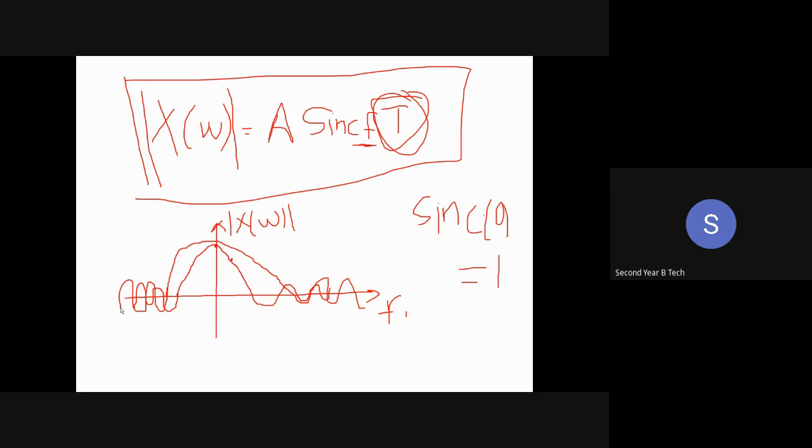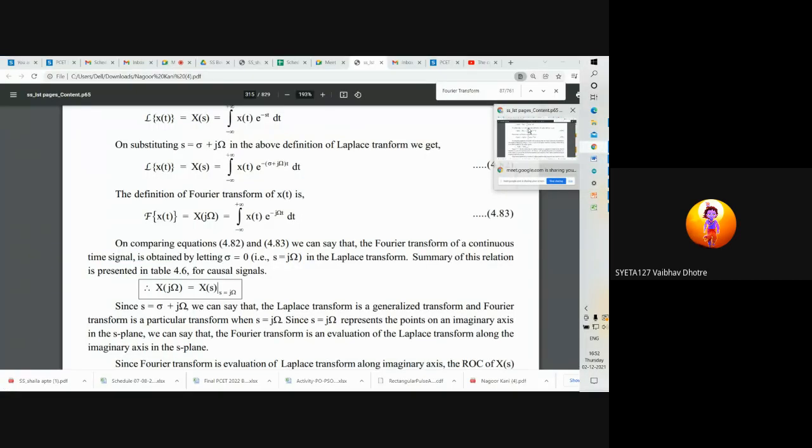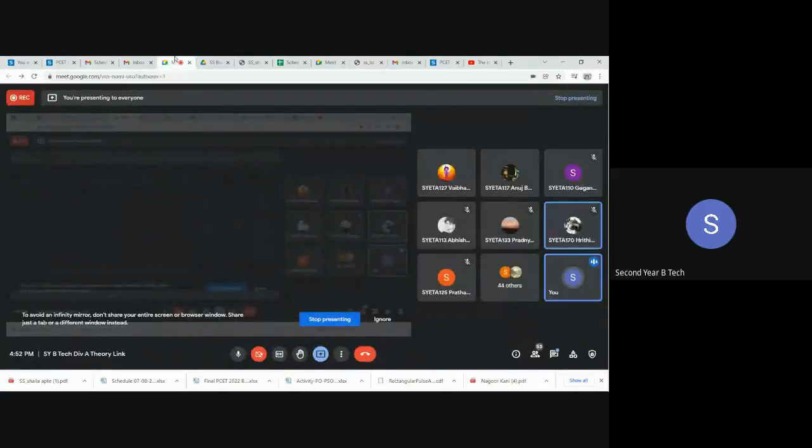So is it clear? Did you understand this scaling property and this numerical? Are you having any doubt in this? No, ma'am. Okay, chalo. Now let us take one more property and we'll stop. The last property, and then we'll stop.